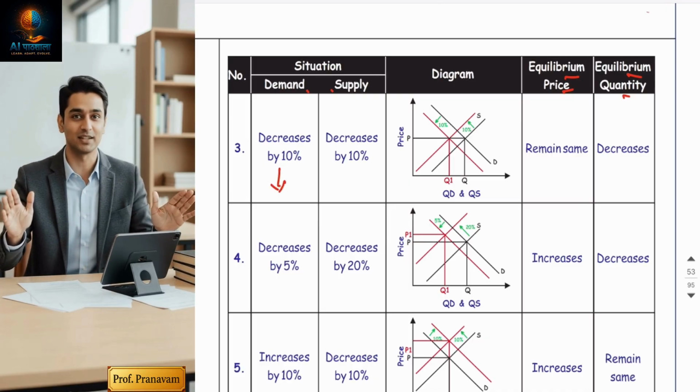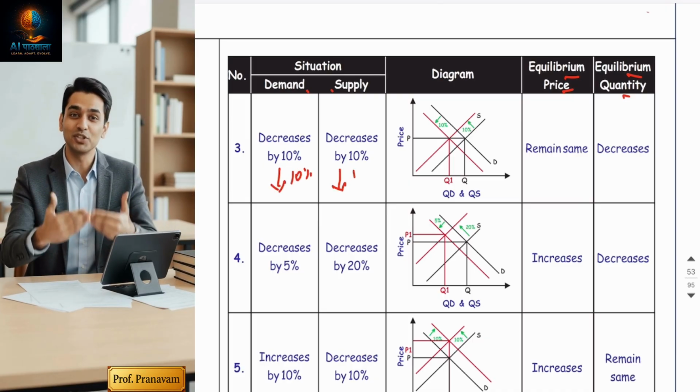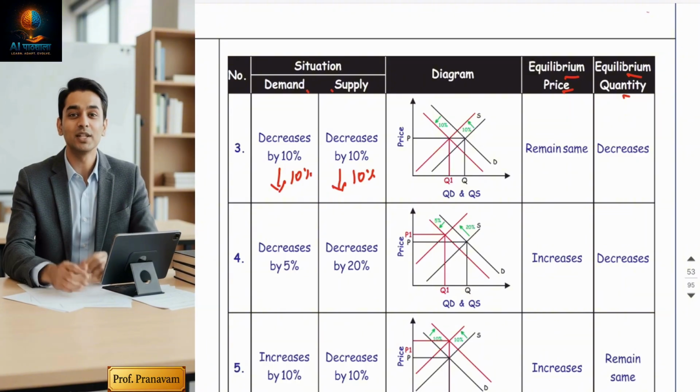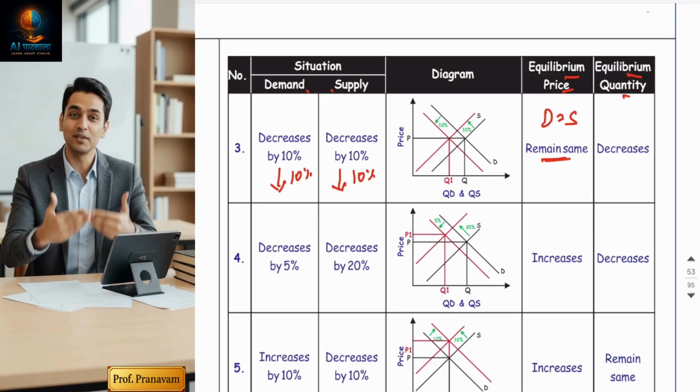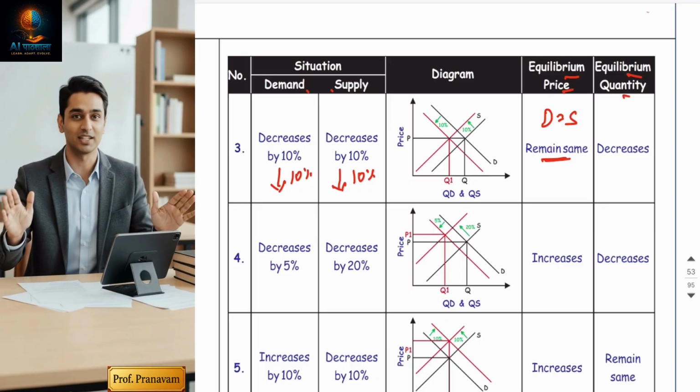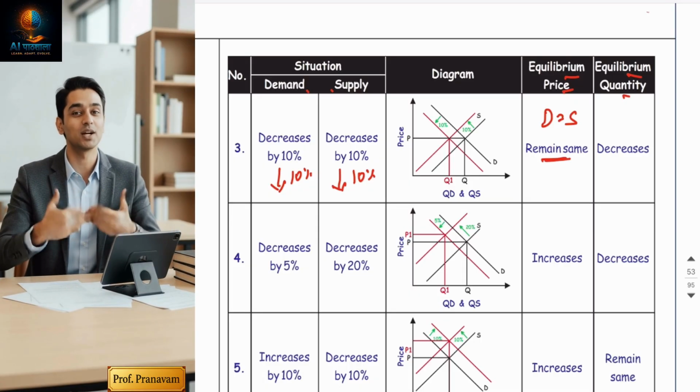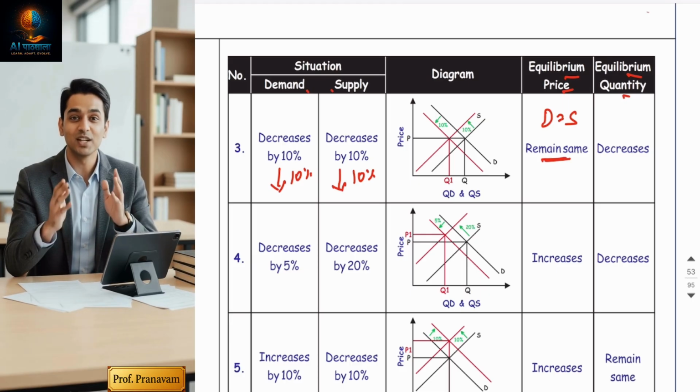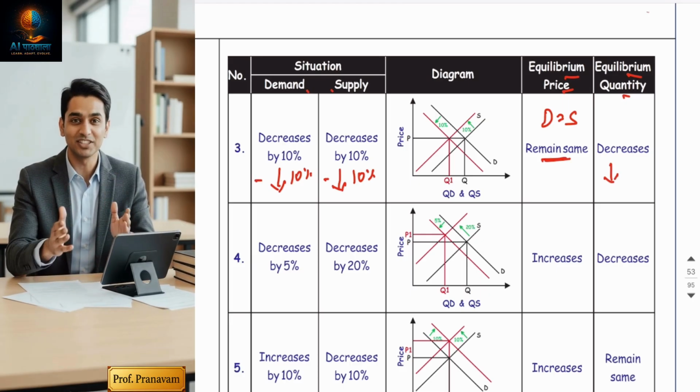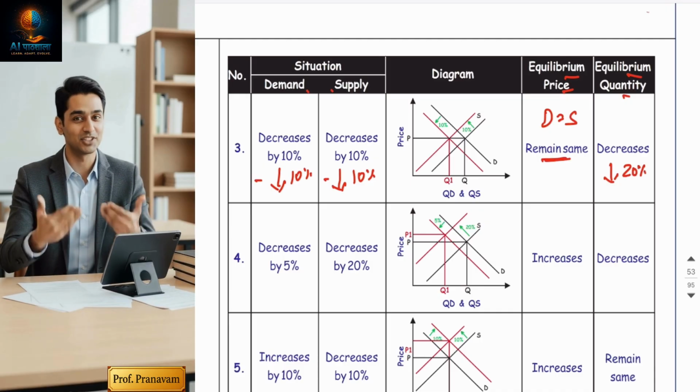Demand is decreasing by 10%, supply is also decreasing by 10%. When both are decreasing, demand will be equal to supply, so price will remain constant because after the decrease also both will remain equal. And when both are decreasing, minus minus, quantity will also decrease by 20%.